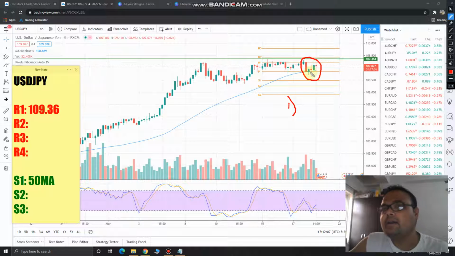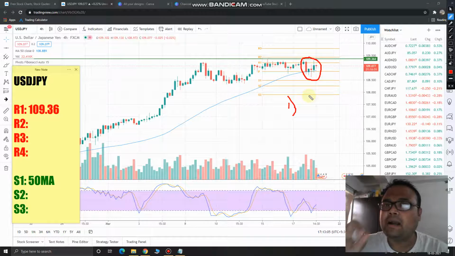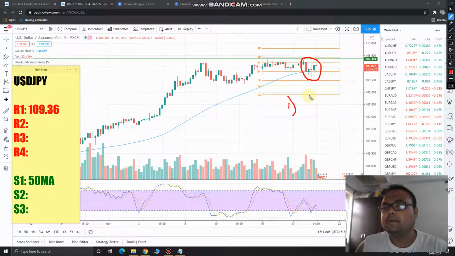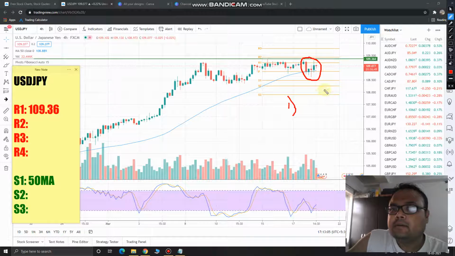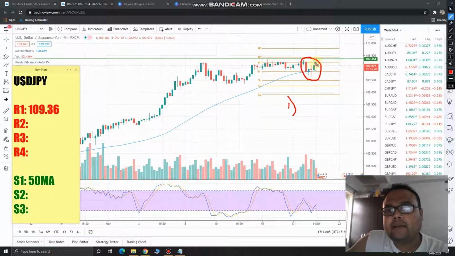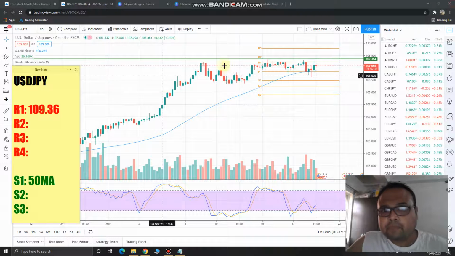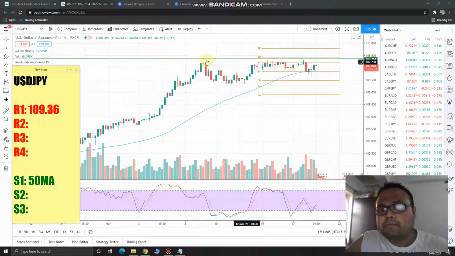Go for a buy order here and be on the trade as long as the market is trading above the 50 moving average. Simple trading strategy for any market that is in an uptrend: buy above the support, and right now the market is just above the support, so you can buy. So you can buy if you've got a small risk appetite.